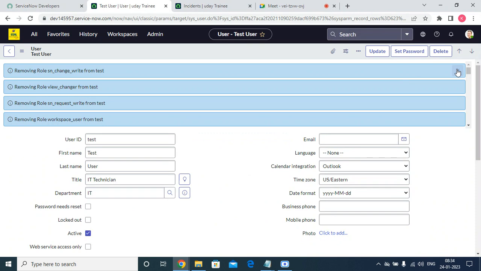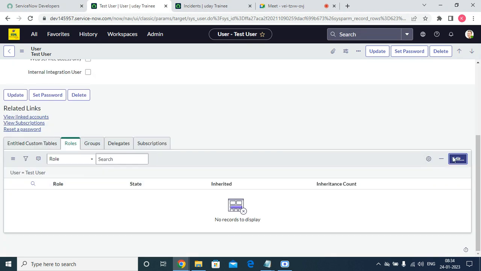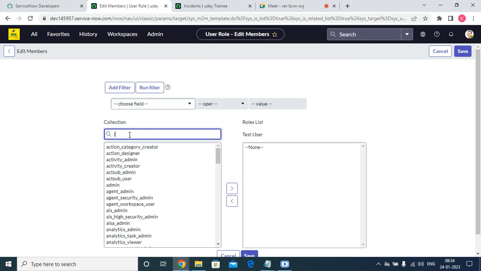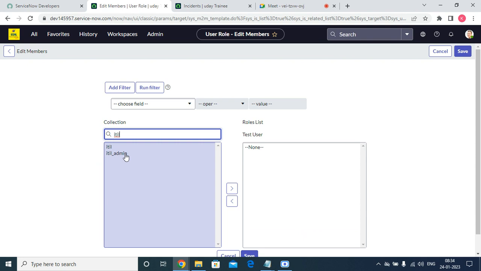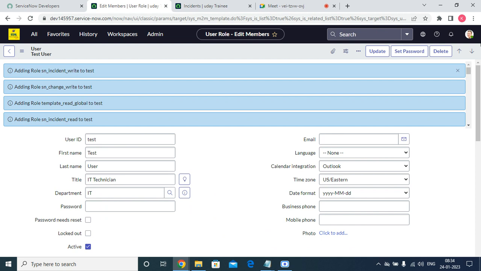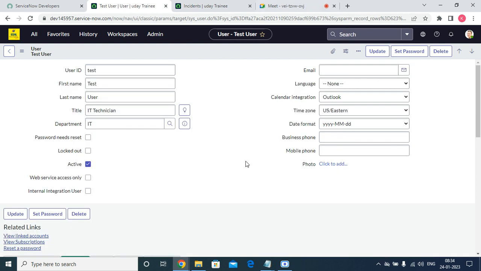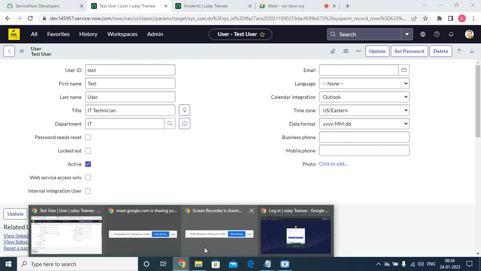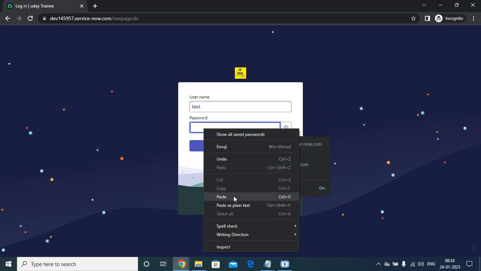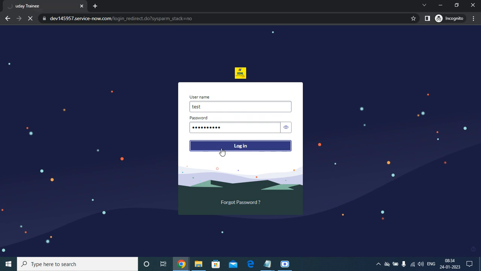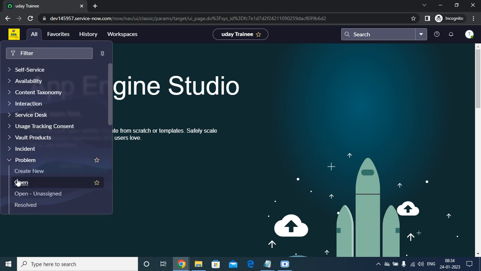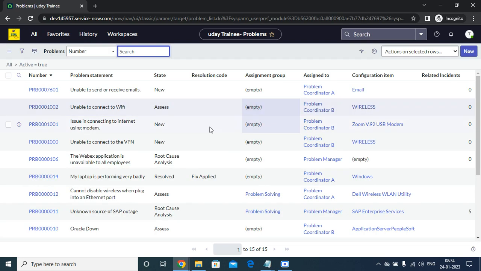Now if I grant the role, and I open this one, the data will open here since we have given the problem role.